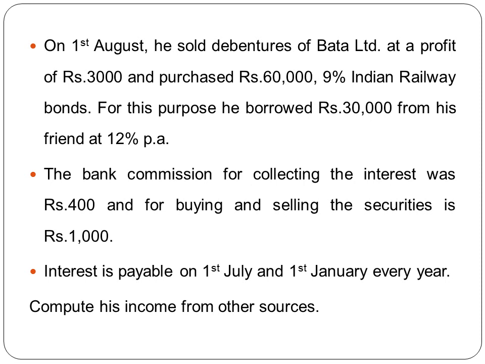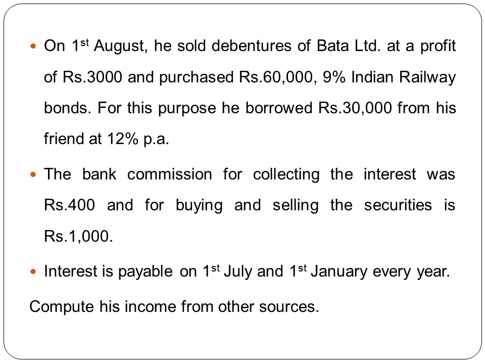So in case of Bata Limited debentures, he has sold them on 1st August. Therefore, it is very clear that he has received interest for 1st July. But on 1st January, he doesn't have the debentures of Bata Limited. He has sold them. Therefore, in case of Bata Limited, we have to take interest only for half year, or half of the interest, because interest is paid twice a year. He has received only the interest which was paid on 1st July. He has not received the interest on 1st January as he has sold those securities. He did not have them as on 1st January.